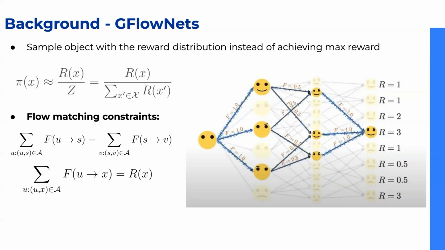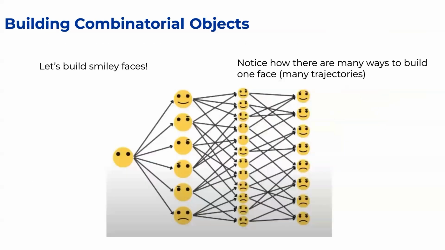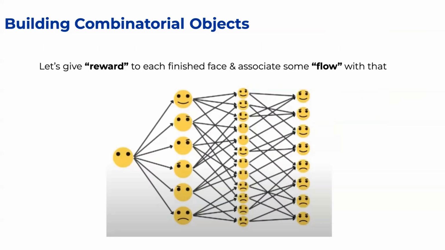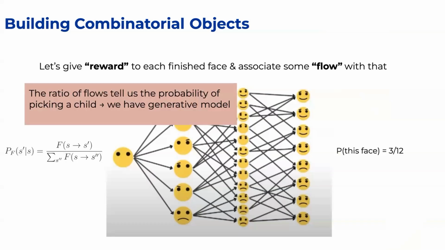There are various forms of the objective function, such as detailed balance, trajectory balance, and sub-trajectory balance that are used to address this constraint. The GFlow generation process involves starting with an empty state, progressively adding new components at each step, as illustrated in the image. Once the flow functions are learned, these enable calculation of probabilities of selecting a subsequent state, ultimately determining the sampling probability of the reward function.